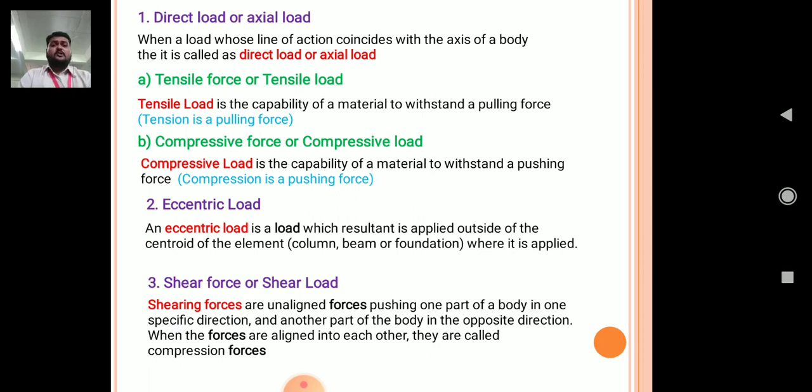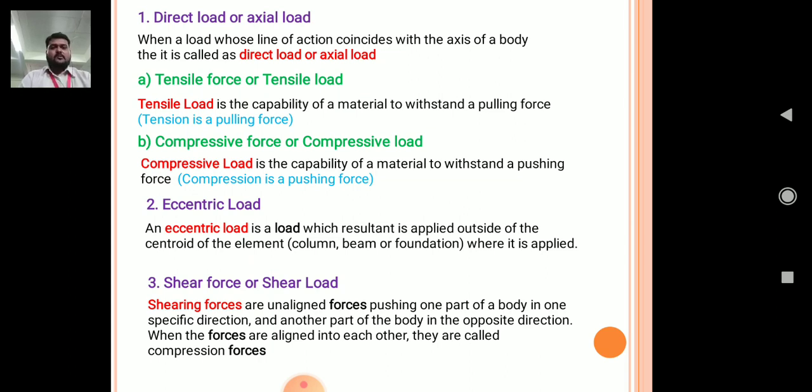Firstly, direct load or axial load. When the load's line of action coincides with the axis of the body, it is called direct load or axial load. Two types: tensile load and compressive load. Keep in mind that whenever we apply the tensile load, we are applying a pulling force, and in the case of compressive load, we are applying a pushing force. I will tell this in a diagram also.